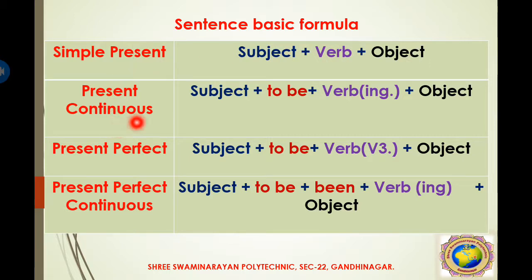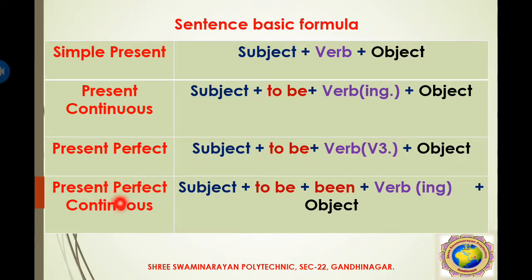In present continuous tense, subject plus to be form. To be form ને આપણે કહેતા હતા helping verb. This is called a helping verb. We will discuss it later. Then plus verb in ing form and plus object. So this sequence identifies the present continuous form. Then present perfect is the subject plus to be form, which means helping verb, and verb in V3 form. This will also be discussed later on. This V3 form plus object. It's called past participle form.